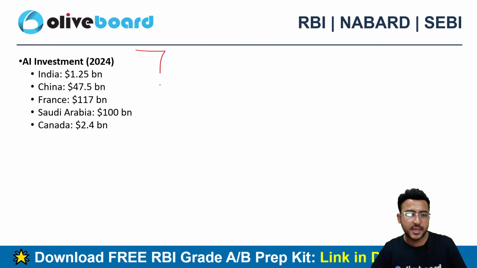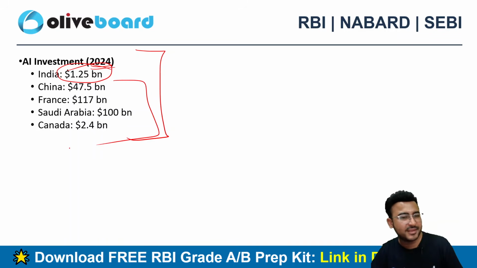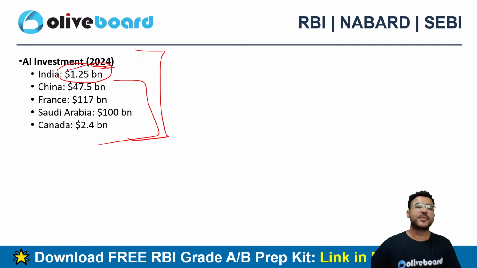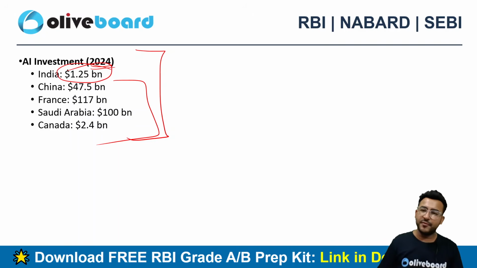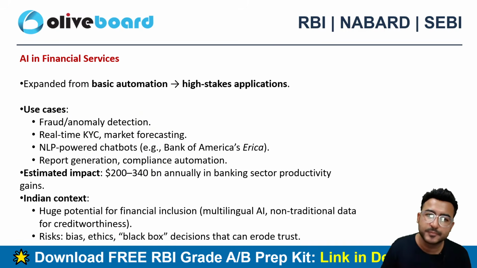They have also mentioned the AI related investment in 2024, and we can see that India has only $1.25 billion investment as compared to China, Saudi Arabia, Canada and France, right? They are almost, I can say, 50 times, 100 times ahead of India as of now in the AI race.